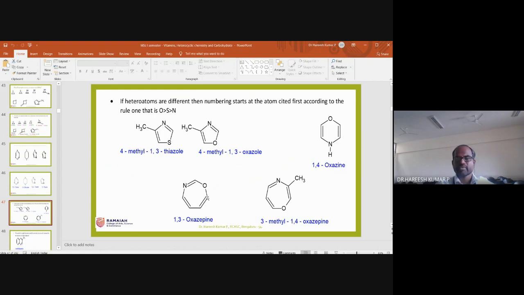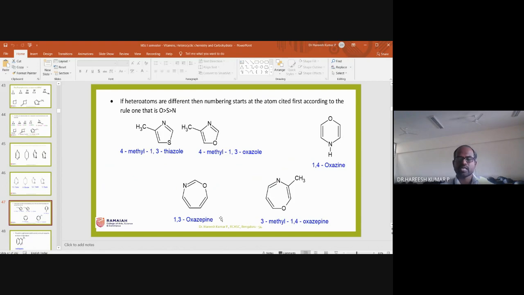And these are 7-membered rings. So a 7-membered ring means the suffix is epine. Oxygen and nitrogen are there, so oxaza. But a substituent is there, methyl. In this, while numbering, this oxygen takes priority: 1, 2, 3, 4. So while numbering, this takes 1, 2, 3, 1, 3 oxazole. So with this, I will go to the next slide.